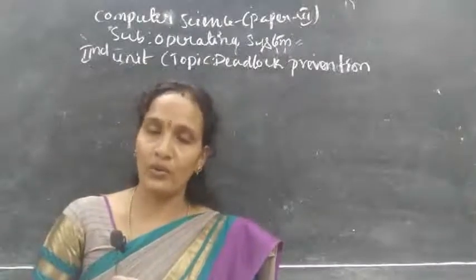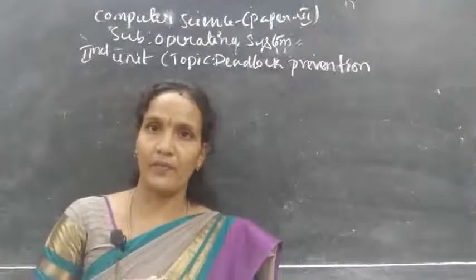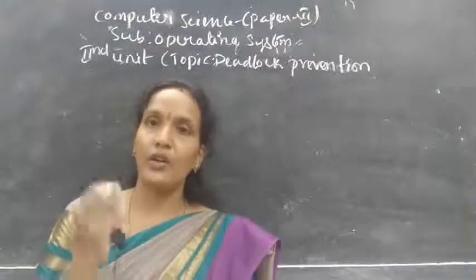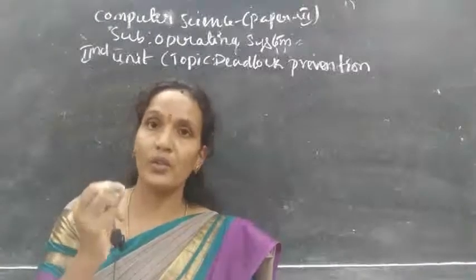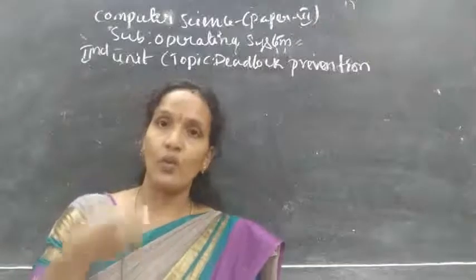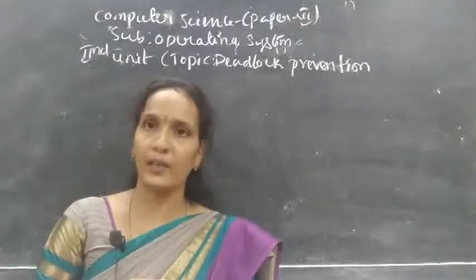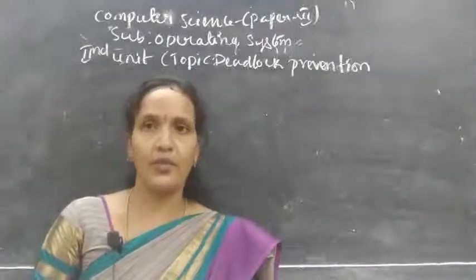So what you have to do is, before these four conditions occur in your system, you need to provide the solution. If you are expecting that condition, what is the solution for that? How to prevent your system from that condition? That you have to check.